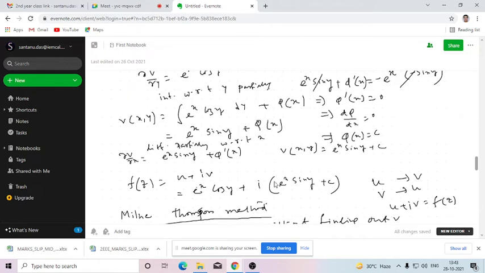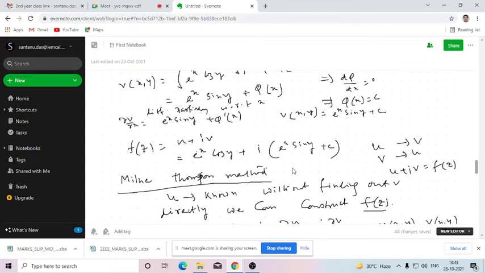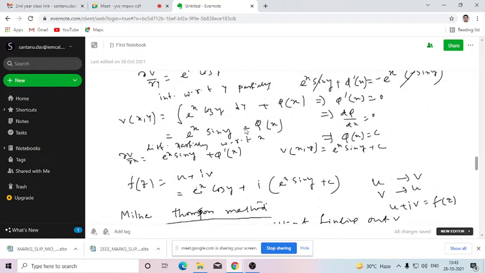Yes, sir. Okay. Now there is one more method that is called the Milne-Thomson method. What is the significance of the Milne-Thomson method? If we want to use the first two methods, and if u is given, we need to construct the harmonic conjugate v first, or if v is given, we need to find its corresponding harmonic conjugate u first. Then after that, if we want to construct the analytic function f(z), we need to combine these in the form of u plus iv.